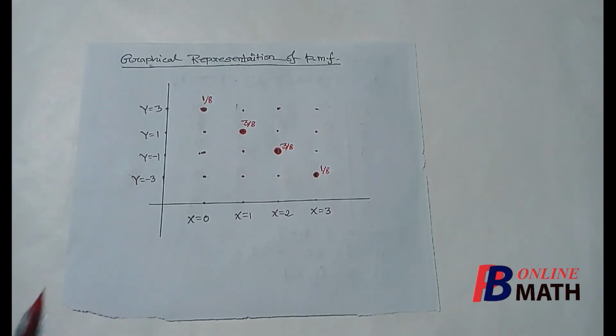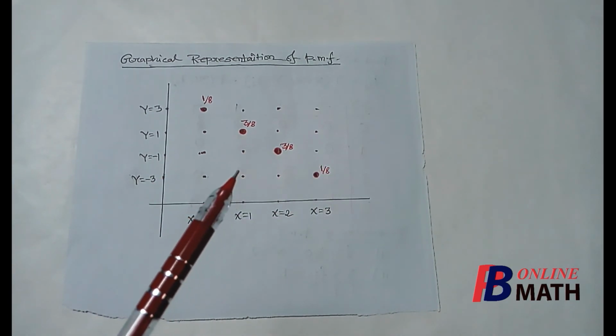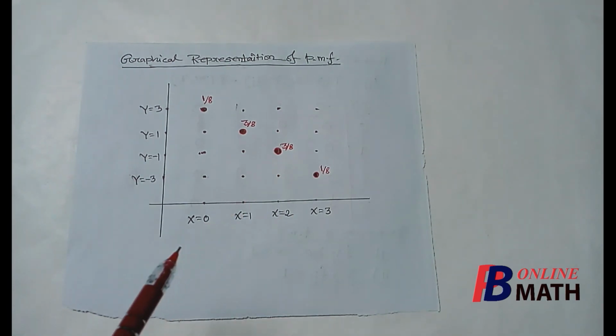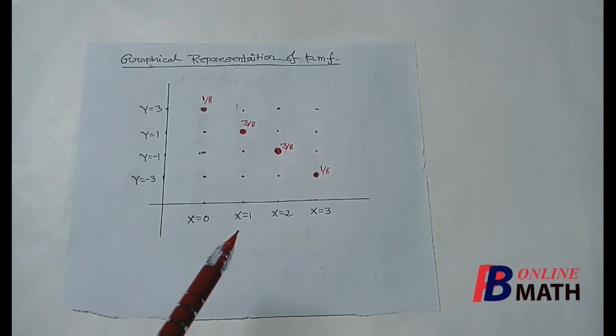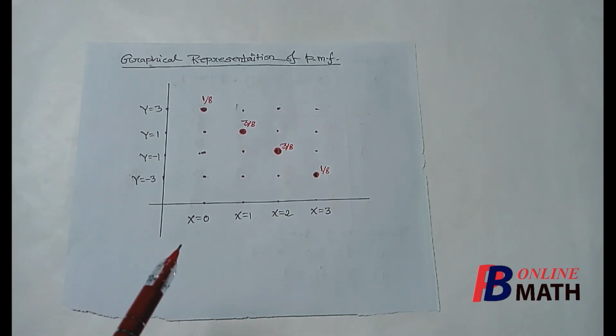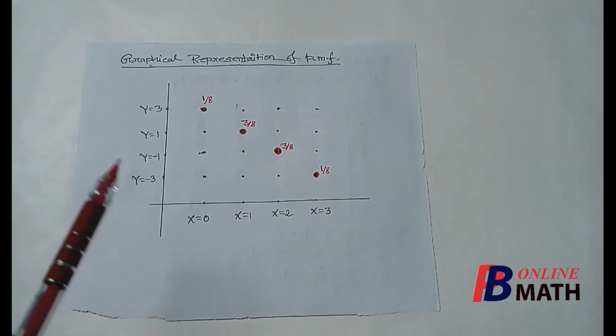Next we consider the graphical representation of the probability mass function. This is extremely important to understand two-dimensional distribution clearly. You can remember that in one-dimensional distribution we plotted all the masses on the real line, or the line of spectrum. In this two-dimensional distribution we shall plot all the masses in a two-dimensional area.